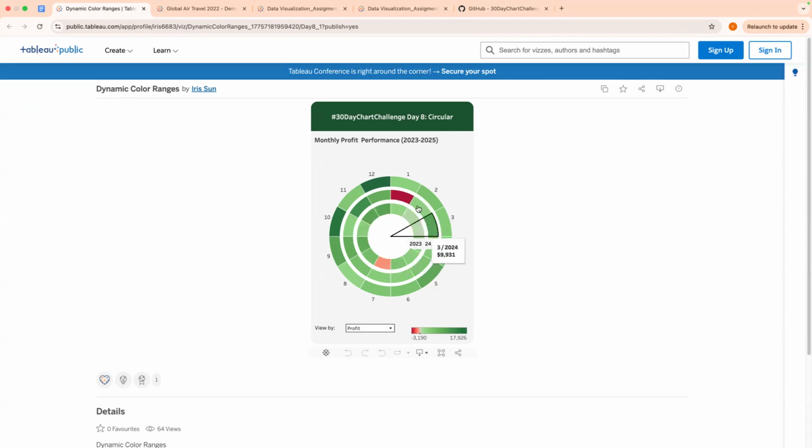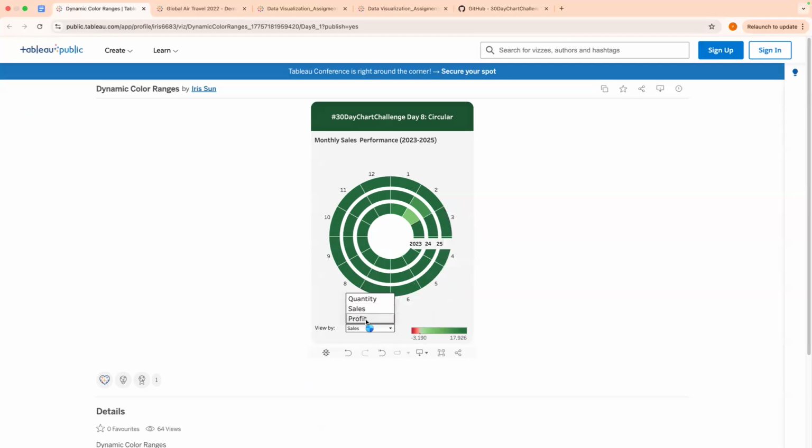The second thing here is I do appreciate that they're trying to look at profit, sales, and quantity by month and year. Honestly, creatively, I like it. But as you can see, this seems only impactful when there's much difference across the years. Otherwise, you just have like a green chart or like a pink chart, right?